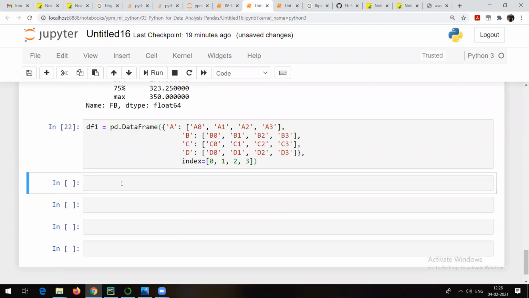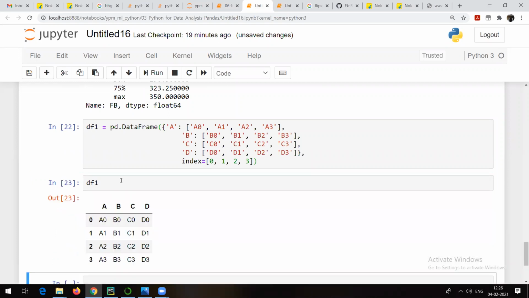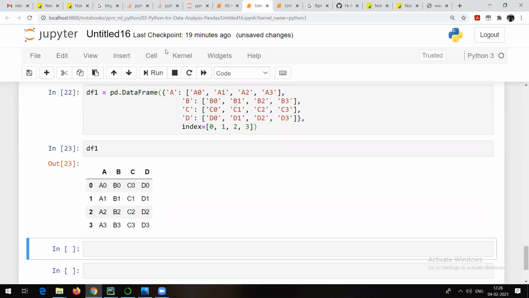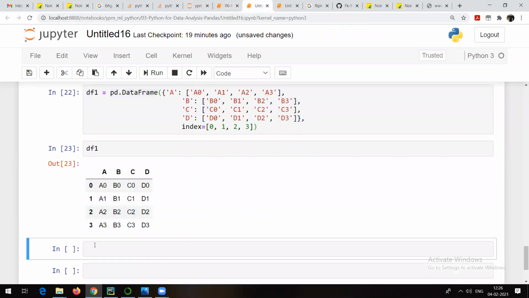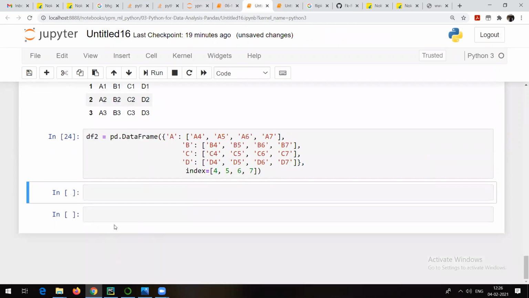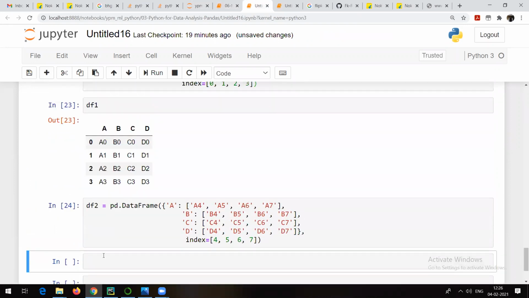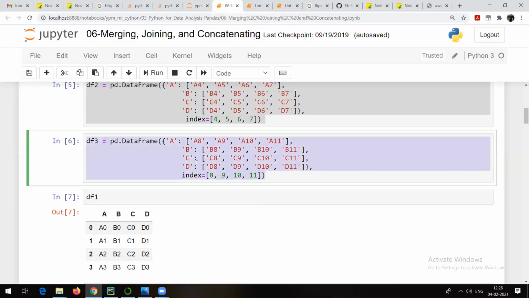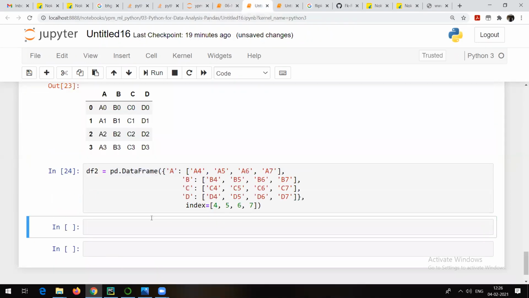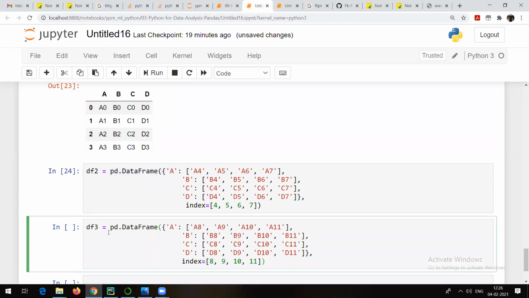This is my data frame 1. If I try to show it to you, see, this is data frame 1. Similarly, we created data frame 2 and data frame 3, and then we concatenated. The only difference is the indexes. If you check DF1, DF2, DF3, you will see that the difference is because of indexes. So let's see what happens here.